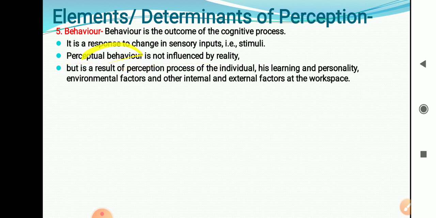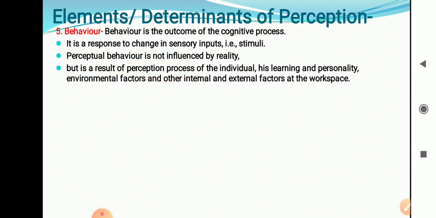Perception behavior means whatever information we are receiving, according to that information we carry out the behavior. But whatever the real message is, according to that reality, we are not going to carry out the behavior. How are we going to carry out our behavior? As a result of the perception process.